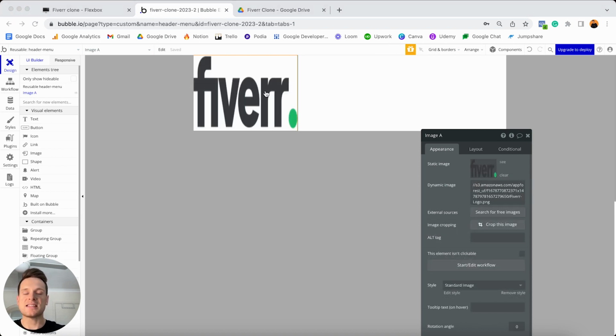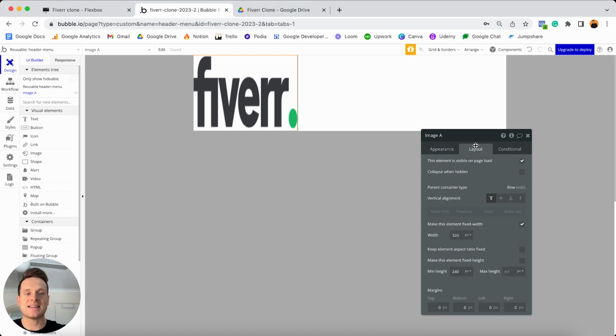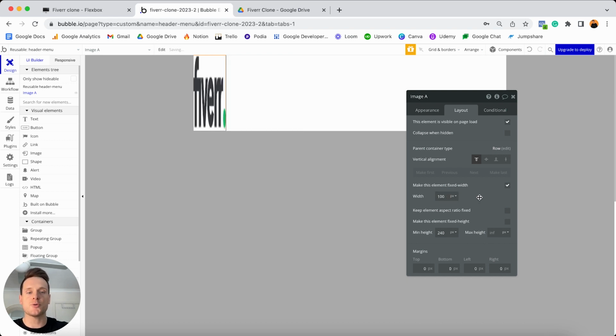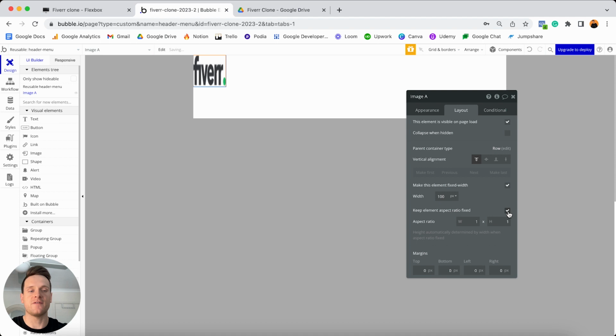Now, once I've uploaded this image, you'll see right now that the dimensions are quite skewed. So if I jump over to my layout tab, I can update all of the dimensions. And so what I'm going to do is first of all, update the width of this image to be 100 pixels. And I'm going to keep this as a fixed width. Now I will update this again in a moment, but the reason I just want to keep this as a fixed width for now is because I also want to tick this option to keep this element's aspect ratio fixed. And if I was to update the aspect ratio to be 3:1, this is just going to reformat the image in its proper dimensions. I'm also then going to vertically align this in the center of my group.